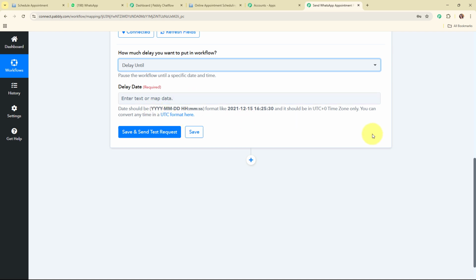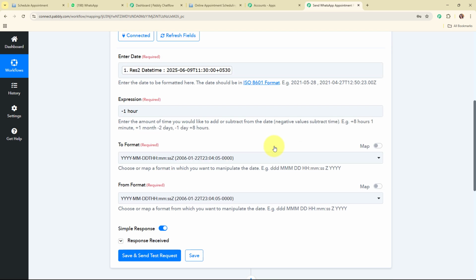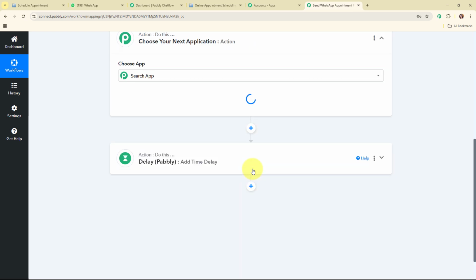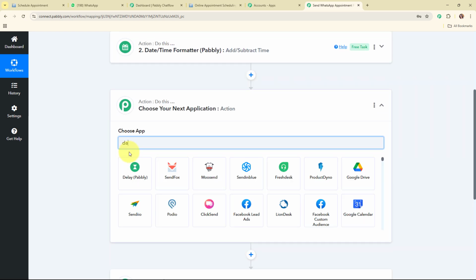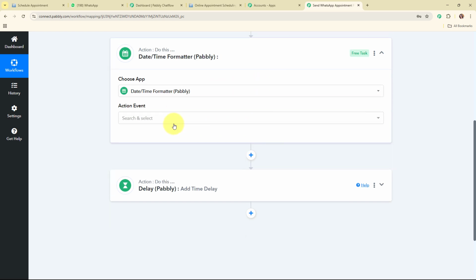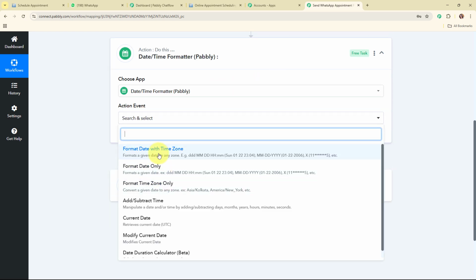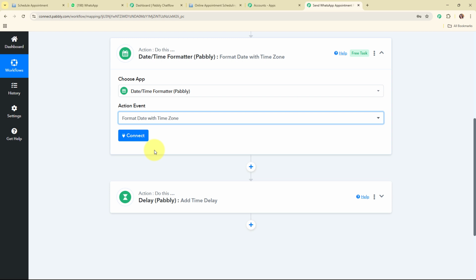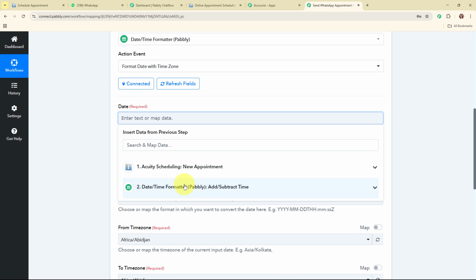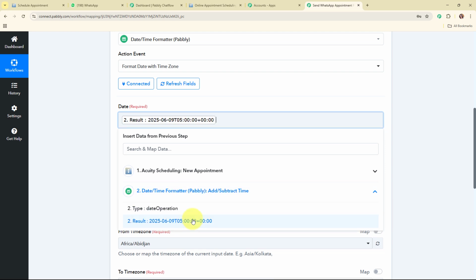So for that we need to convert the subtracted time that we have received over here into that particular format. We are going to add another action step over here, and in this action step we are going to select the action application as Date Time Formatter by Pabbly, and select the action event as format date with time zone. Then I'm going to click on connect, and again I'm going to map the date from the response we received in our previous action step.